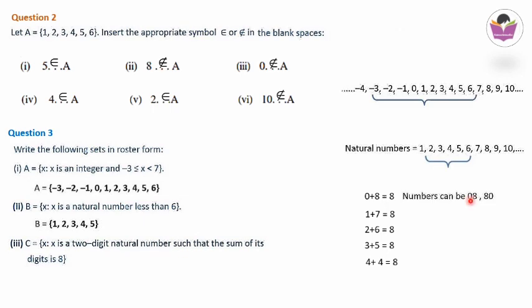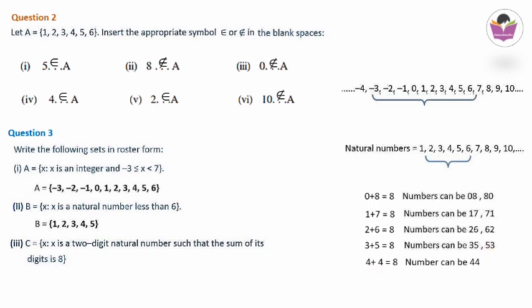Then by using 0 and 8 we can form a 2-digit number, only one number. We can form first the number 08 but it is a single digit number. 80, this is a 2-digit number, so this can be taken. Next, by using 1 and 7 we can take two numbers, that is 17 and 71. Next, by using 2 and 6 we can form 26 and 62. By using 3 and 5 we can take 35 and 53. And by using 4 and 4 we can write only one number, that is 44.